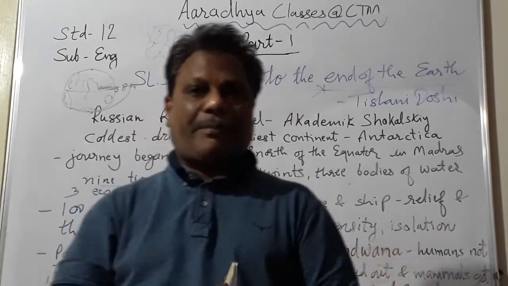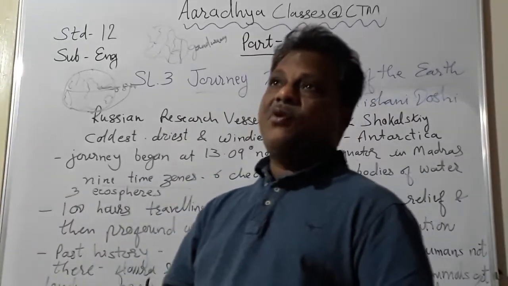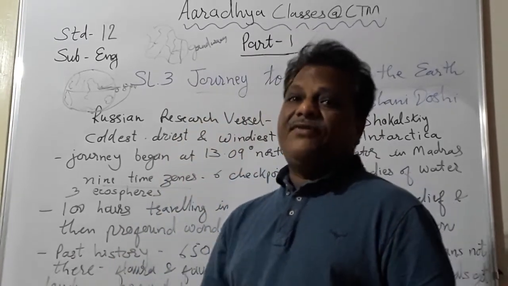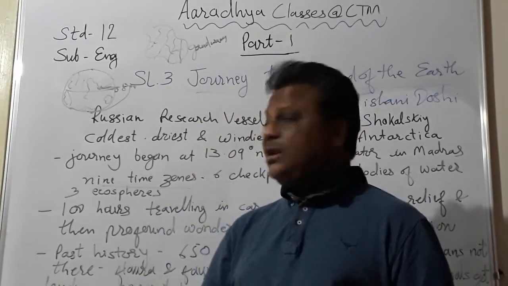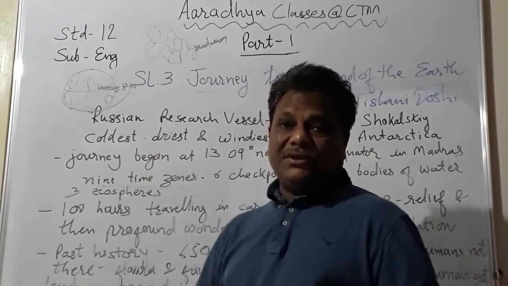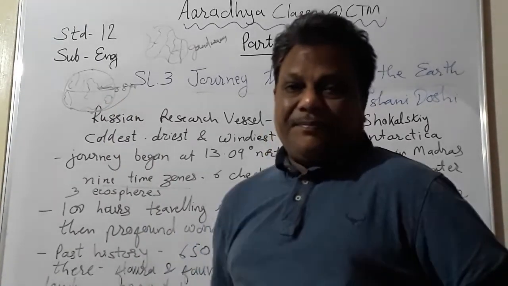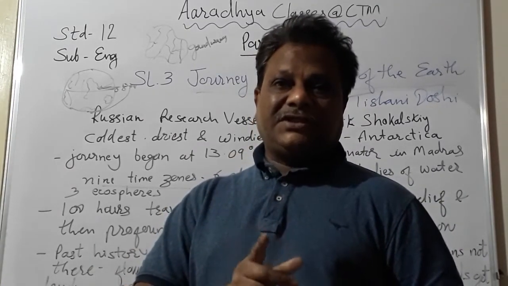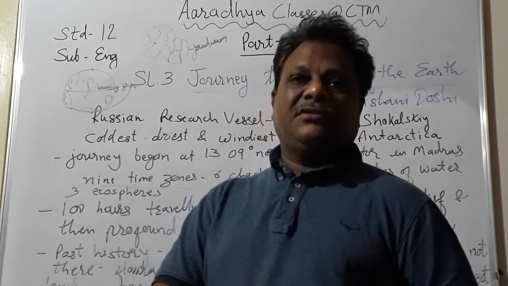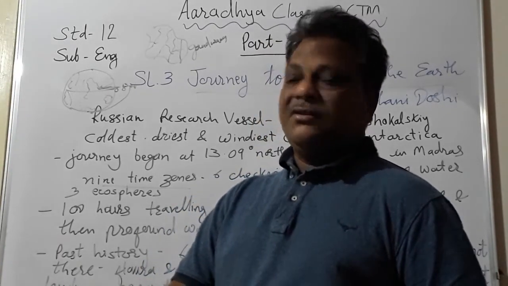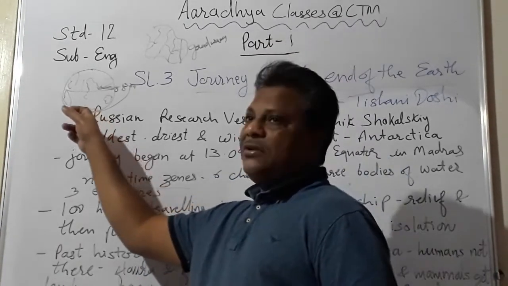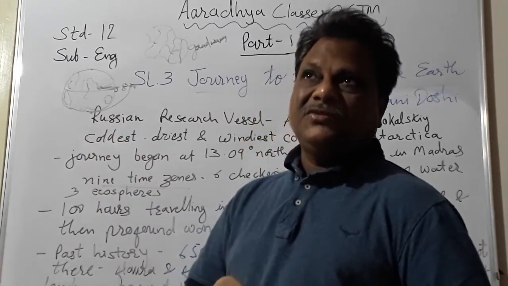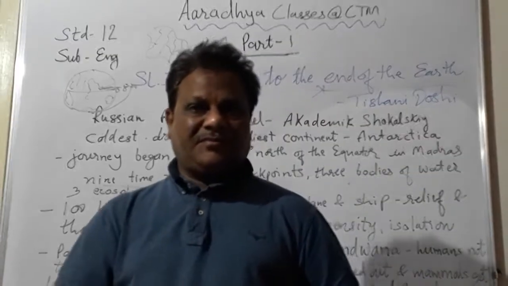Why? Climate was warm. Now you might wonder, sir, how will it be in a warm climate? Well, it is in a warm climate that there is the most life. Okay, if you go to the cold region, what will happen? How many birds you see? Tell me. Only one bird, penguin, which cannot even fly. It can just walk but cannot fly. Okay. And animals, if you talk about the animals of the cold region, they may be polar bear, seal, just one or two countables. Okay.